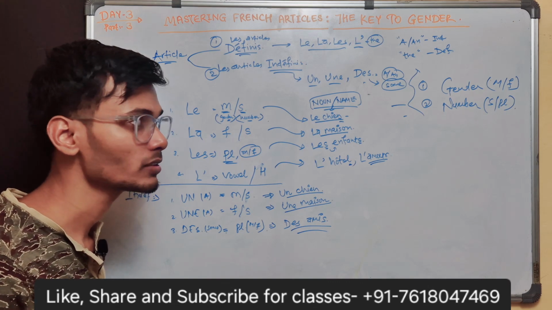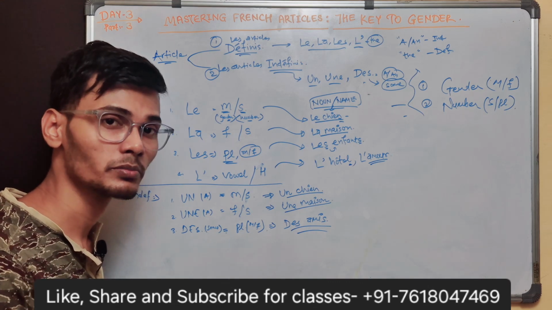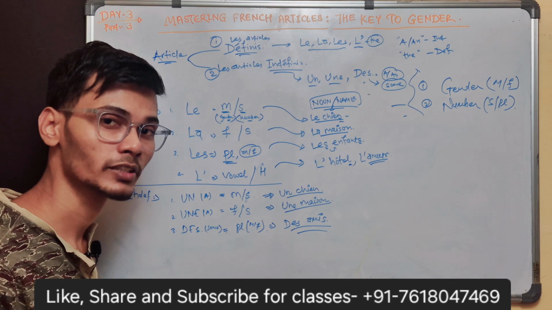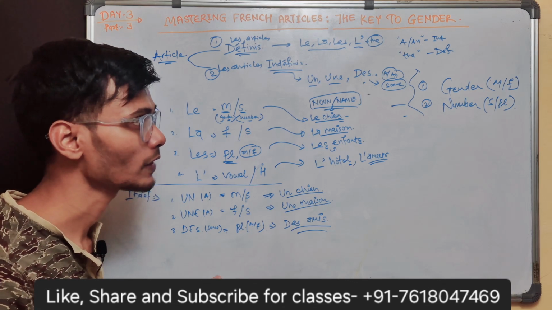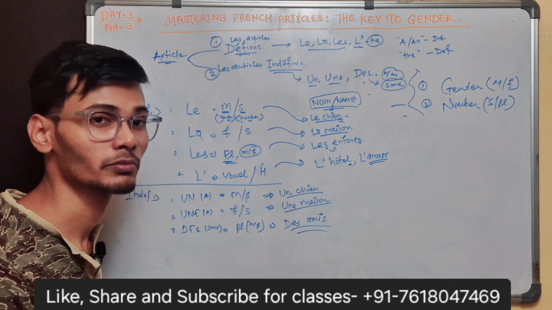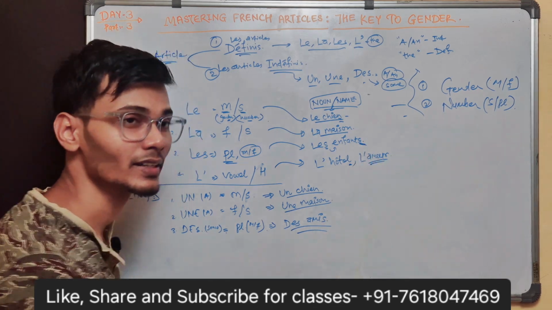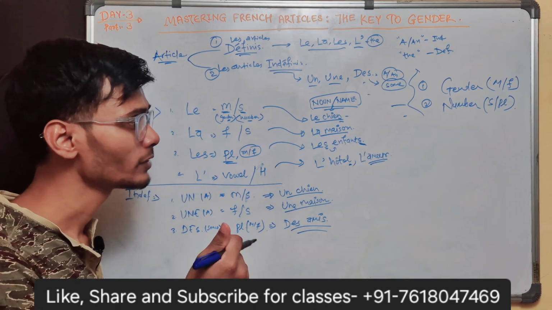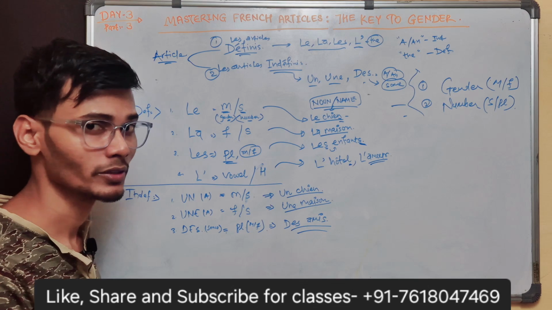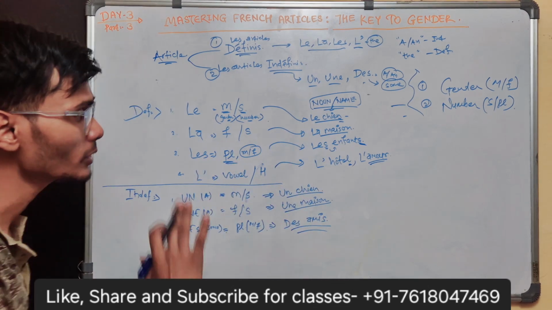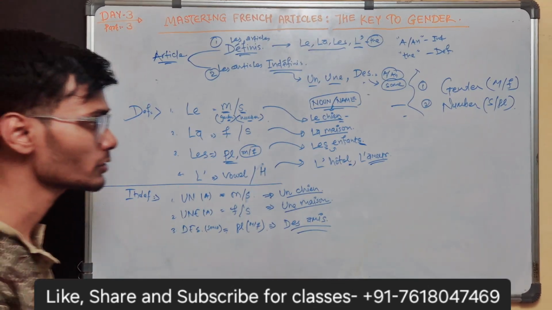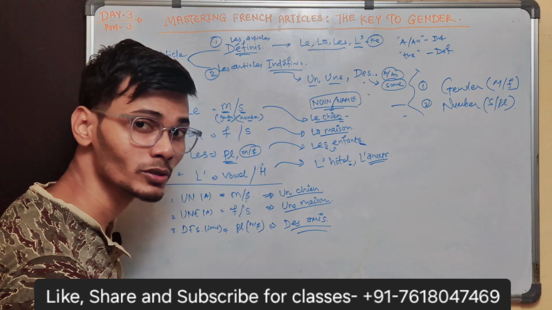But for beginners, it is right to have some techniques to find the gender. So I'm going to tell you how to find if a noun is masculine or feminine. And plural is very simple, you can find an extra s mostly to find if it is plural or not, right?